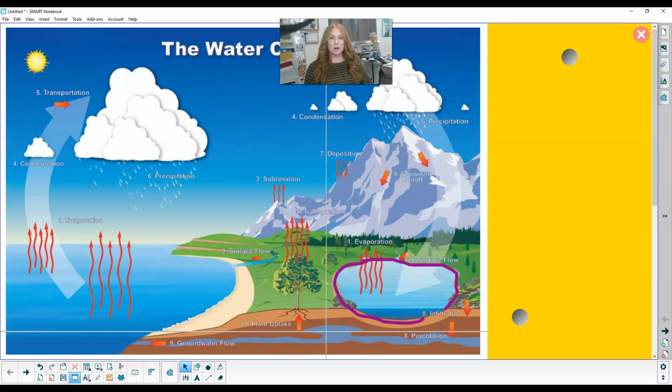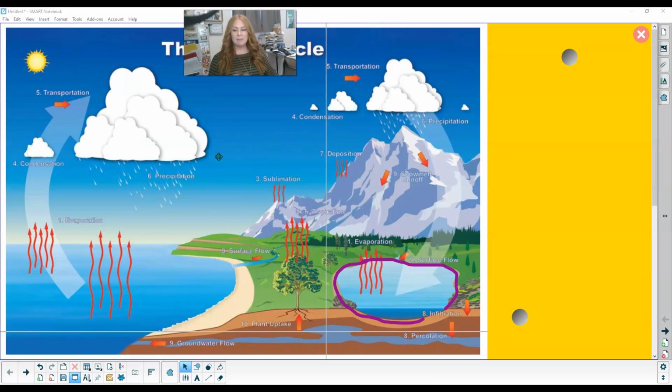All right, so we have our water cycle test coming up. So we're going to go through all of our vocabulary words and the different energies of the water cycle. So we start here, we're in the ocean, and we have our solar energy. That is what is powering the water cycle, the solar energy, the sun. So that gives its energy, it heats that up.